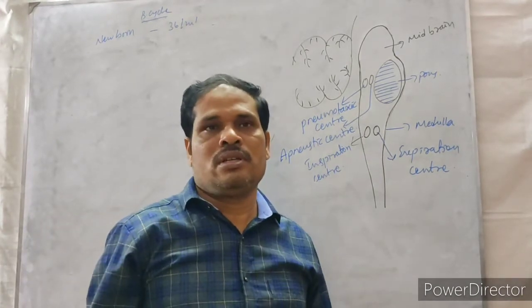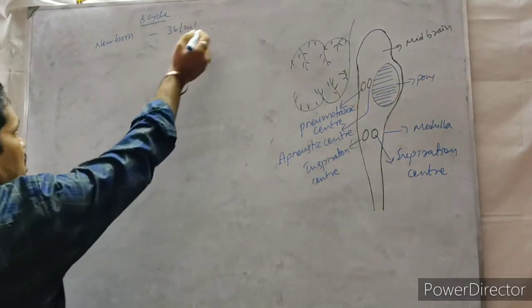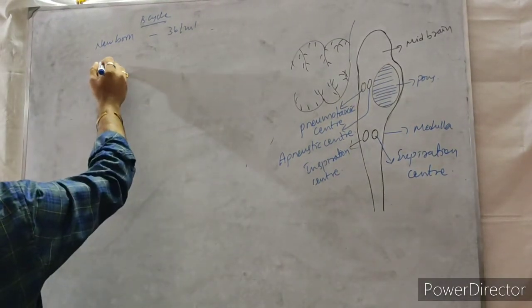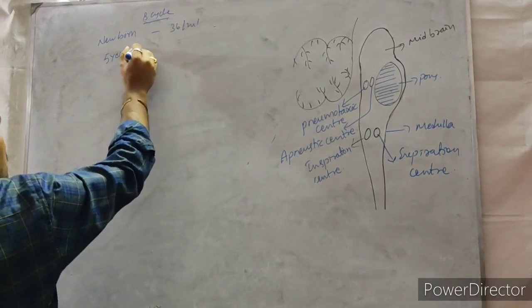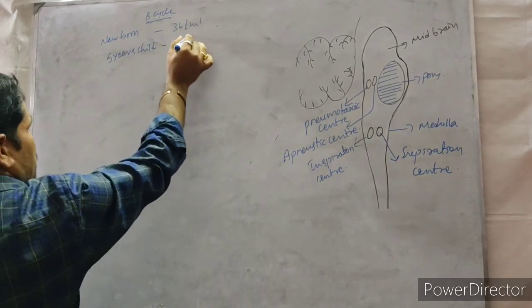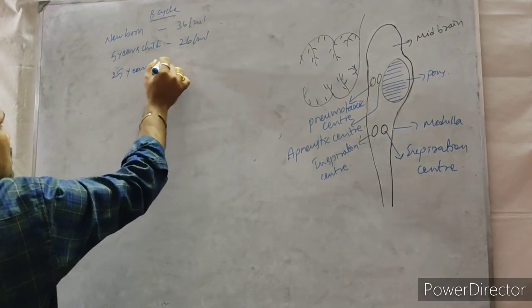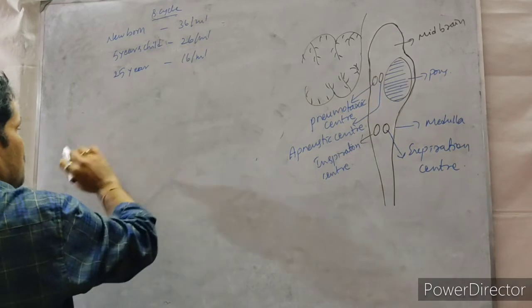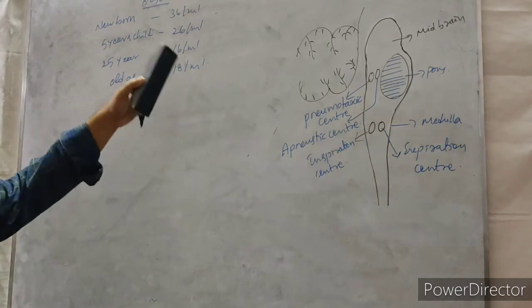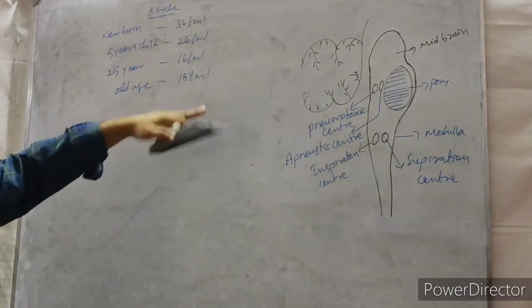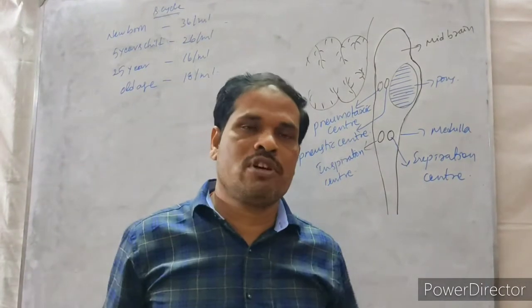Inspiration and expiration, both combined together, are called a breathing cycle. It is done 36 times per minute in a newborn child. For a 5 year old child, how many times? 26 times per minute. For a 25 year old adult, 16 times per minute. In old age people, the breathing cycle is 18 times per minute. This is about the breathing cycles in different age groups of humans.